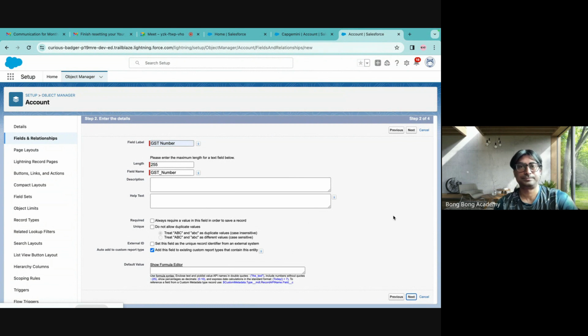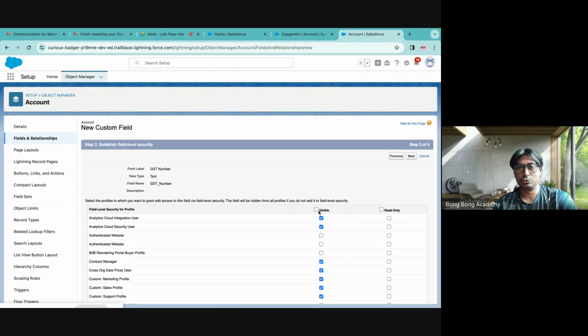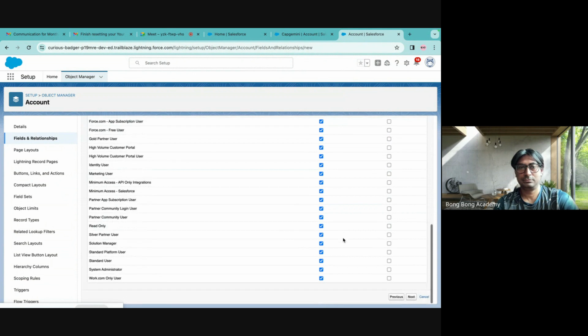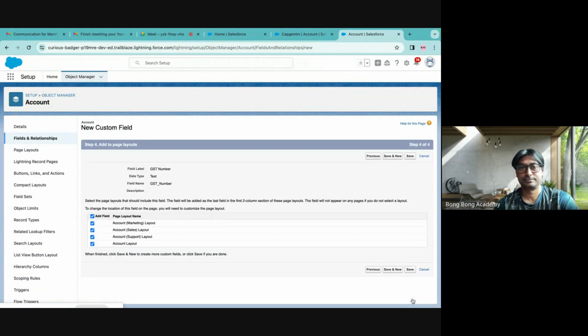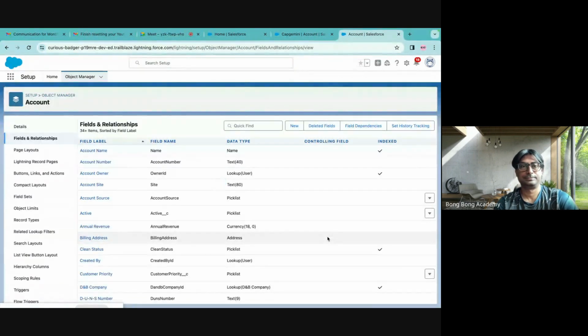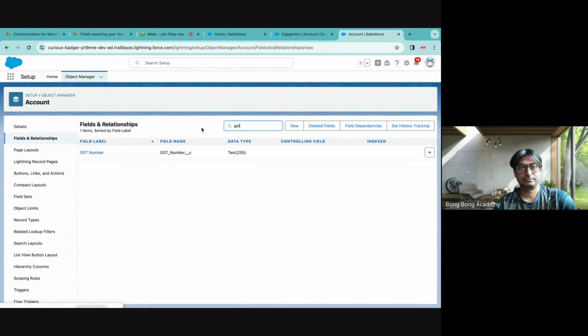So let us show this to all people. These are all different kinds of people. What are you? You are system administrator. Okay. These are other kind of people who are also logging into this system. And you want to add this to the screen? Yes, I want to add this to the screen. Save. Now you will see GST number is now a custom field, GST underscore C that has been added.